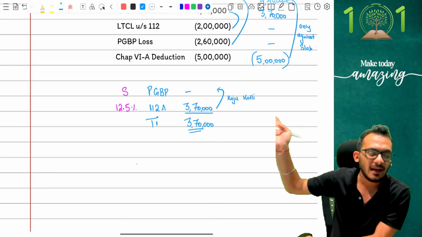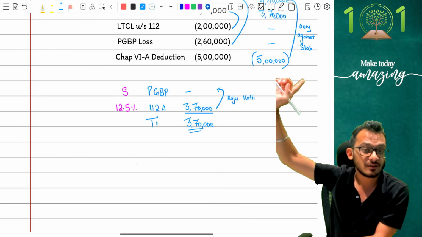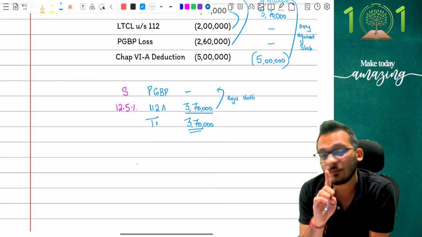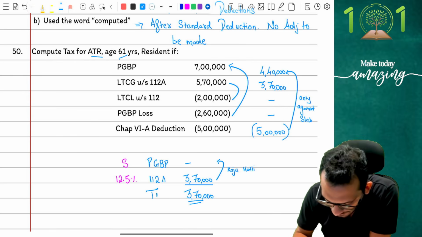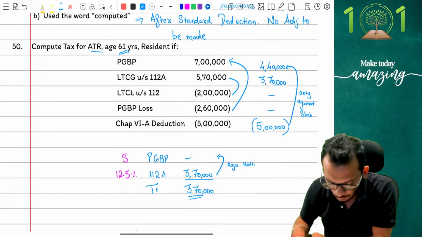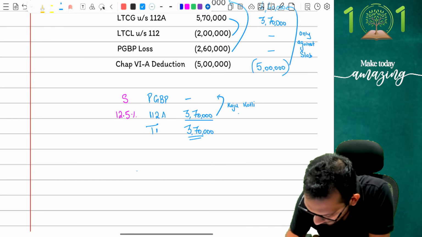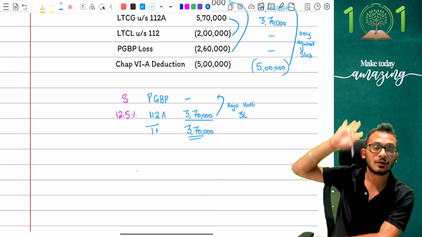Basically, I'm going to set off my special income into slab income because capital gain has to be utilized. But I only have to do it to the extent of my basic exemption limit. And this is where the answer will change. Look, my age is 61 years. With my age being 61 years, my slab is going to be what? My slab is going to be 3 lakh rupees. So I am going to do a Kaju Katli effect of 3 lakh rupees, and that means 3 lakh rupees is moving into slab right now.